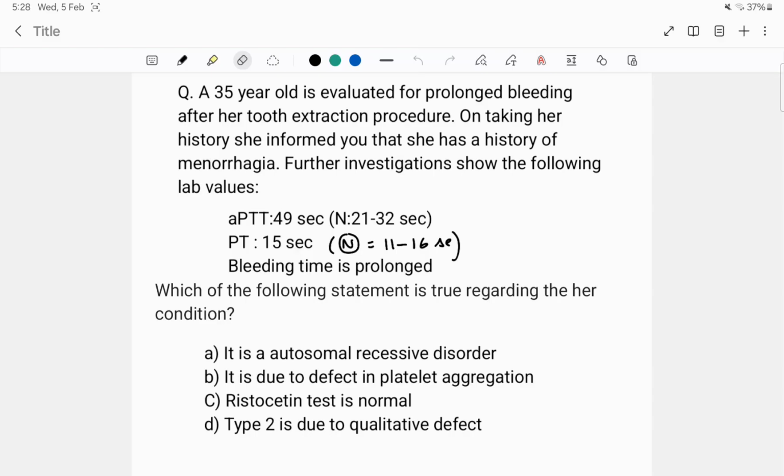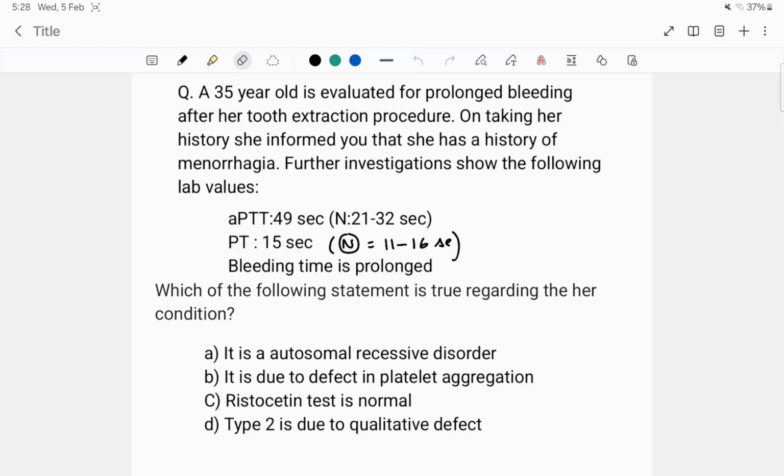APTT 49 seconds, normal values are given, it is between 21 to 32 seconds. PT is 15 seconds, normal value is between 11 to 16 seconds. Bleeding time is prolonged. Which of the following statements is true regarding her condition?